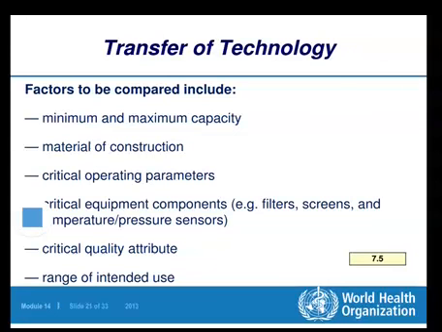Range of intended use. So when we are following some ranges, see, during the processing there are certain ranges. For example, see, heating at certain stage. So there is no specific temperature of heating, but rather a range of the temperature over which the given material is to be heated up.